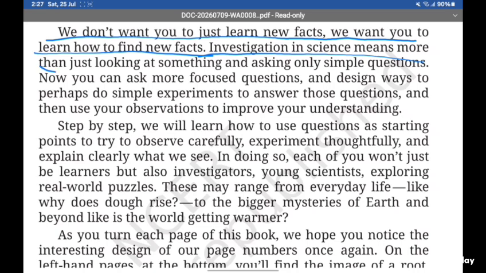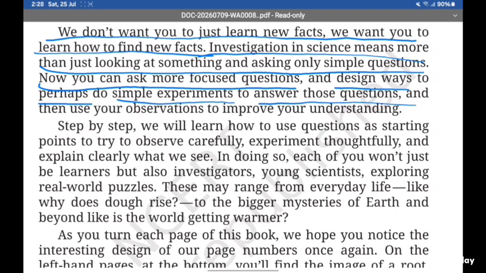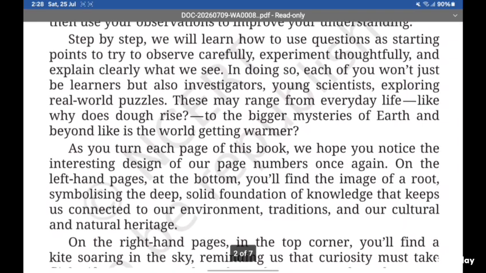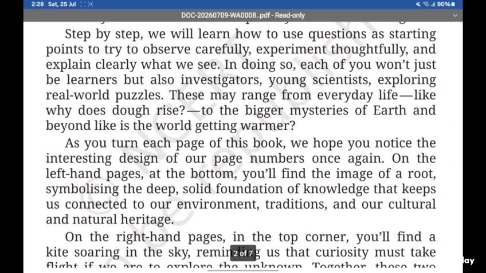Investigation in science means more than just looking at something and asking simple questions. Now you can ask more focused questions and design ways to perhaps do simple experiments to answer those questions, and then use your observations to improve your understanding. Step by step, we learn how to use questions as starting points to observe carefully, experiment thoughtfully, and explain clearly what we see.